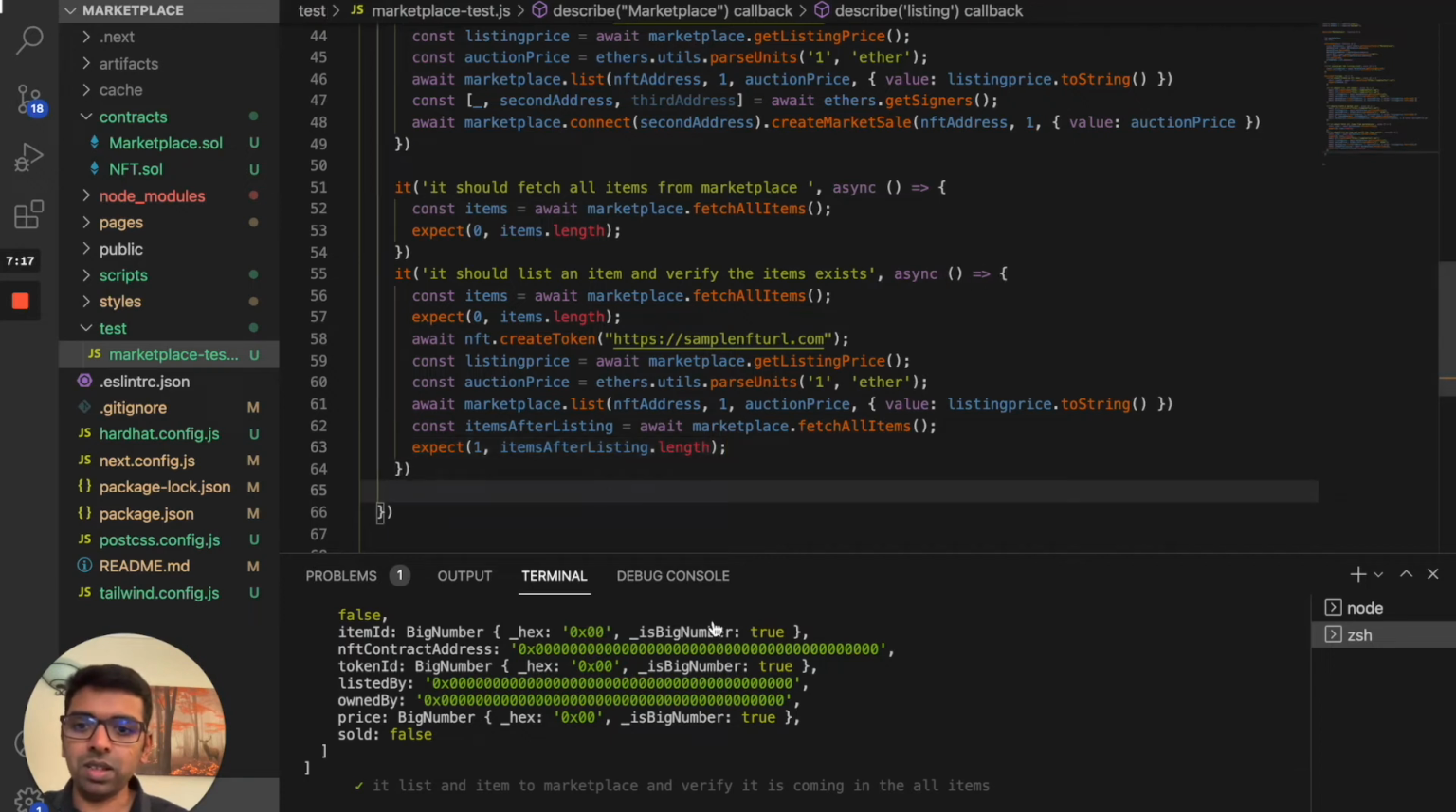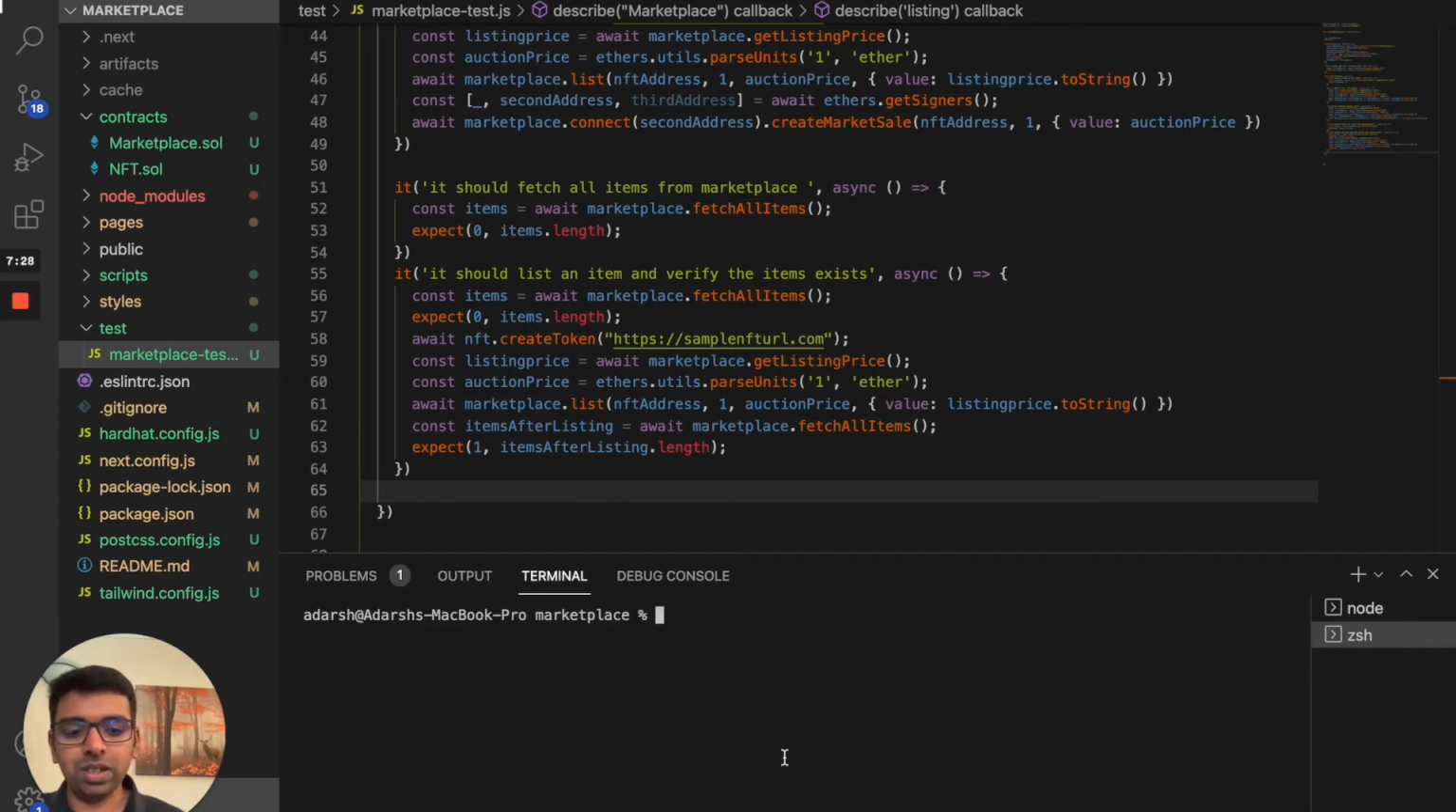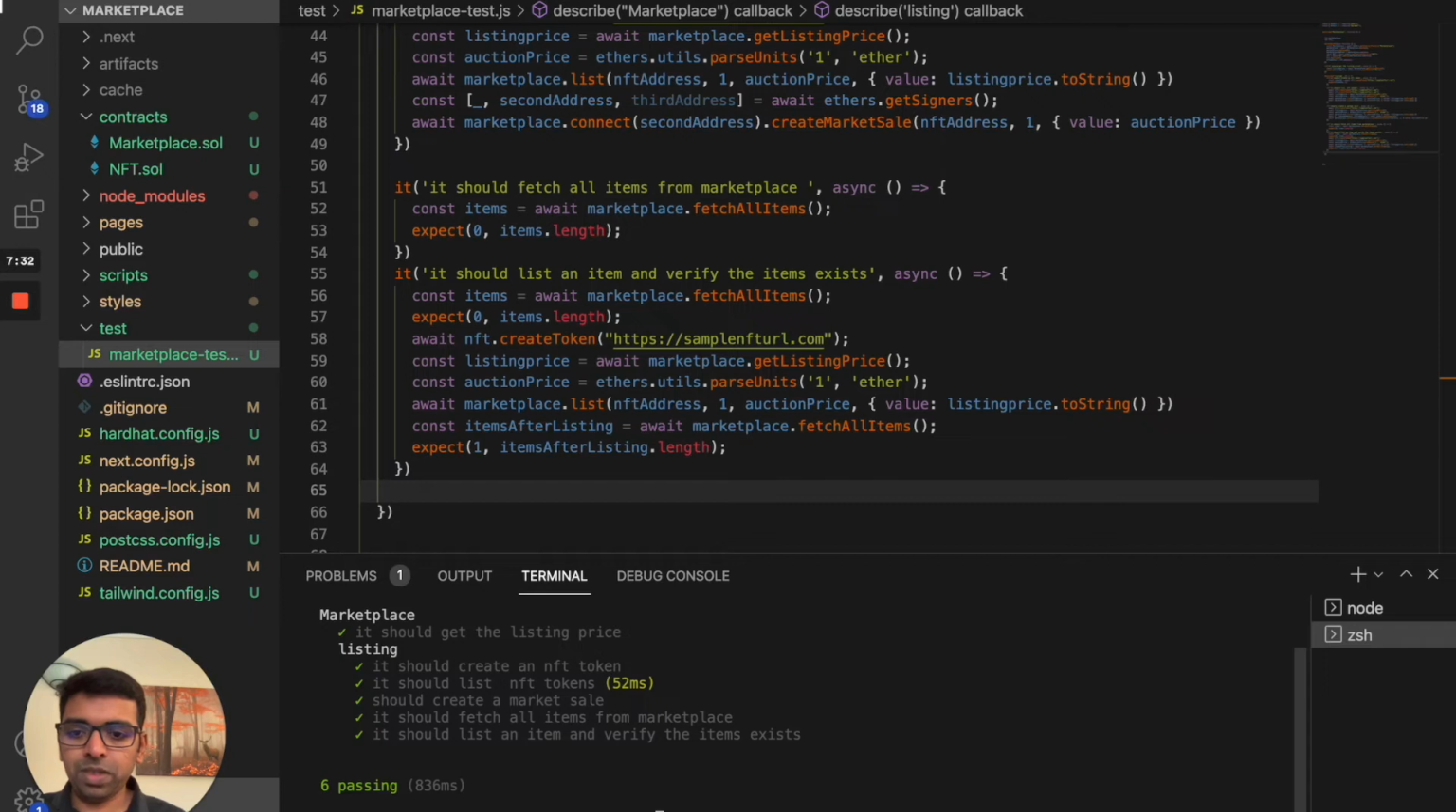So let's go there and make sure that our tests are actually fine. If you think about it, we didn't have any items in the marketplace. We were not even sure whether the items are returning back to our code, right? So let's just make sure that it's all working fine. Okay, so that means it's coming back.